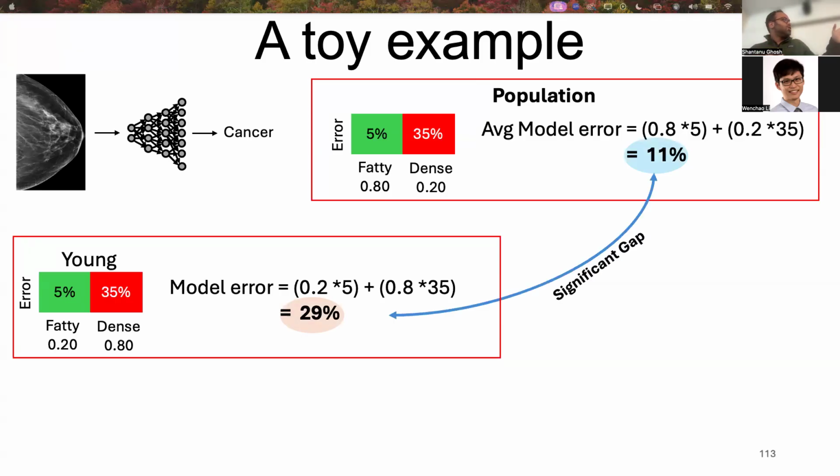And we already saw that the gap is significant. When we measure error, we only concentrate on these numbers, but we don't consider the internal mechanism of generating these two numbers. However, I argue that this comparison is not right. Why? Because the distribution of density has changed in these two groups. We have to make these two distributions, the population distribution and the subgroup distribution, somehow similar to have an apple-to-apple comparison.